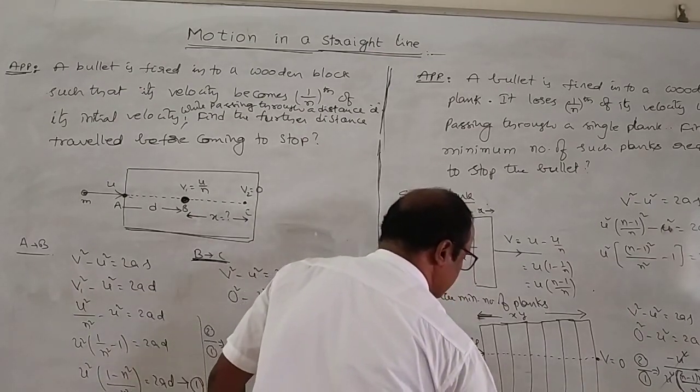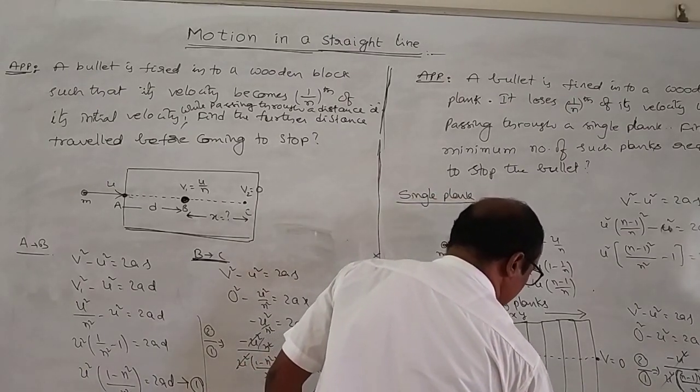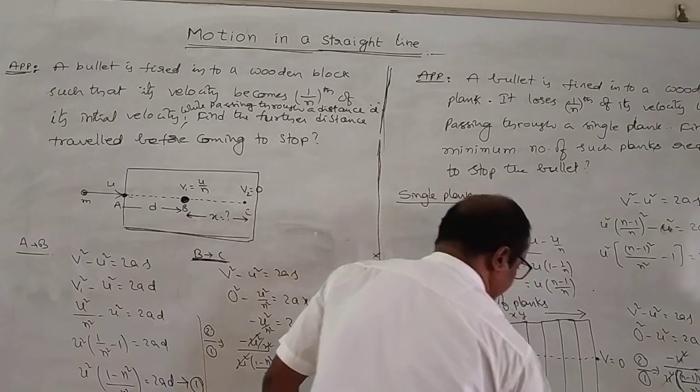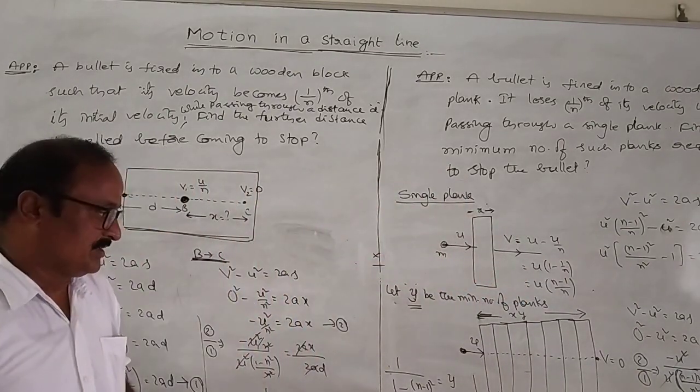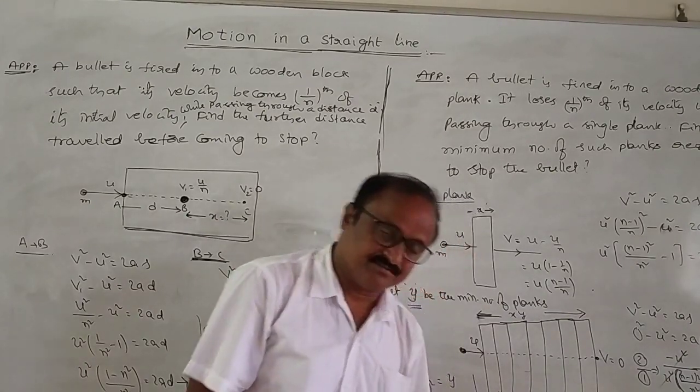Then y is equal to n square by 2n minus 1, because the minimum number of planks required y is equal to n square by 2n minus 1. This is the basic one.